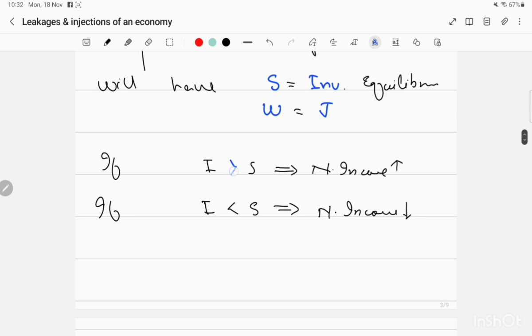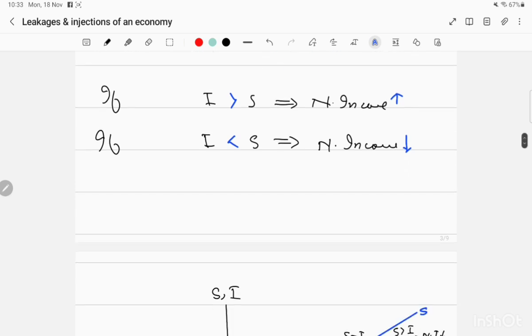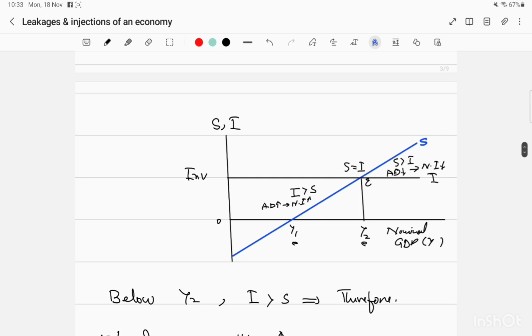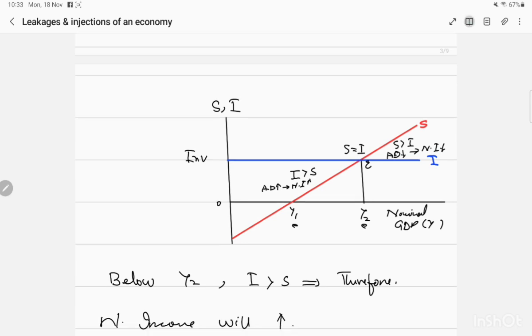If investment is more than saving, what is happening? National income will increase because injections will cause aggregate demand to increase. And when investment is less than saving, that will cause a decrease in national income, because a decrease in injection will cause aggregate demand to decrease. So here we find another thing. I'm going to make the savings a red line rather than the blue line. This is the saving line, whereas the injections have the blue lines.